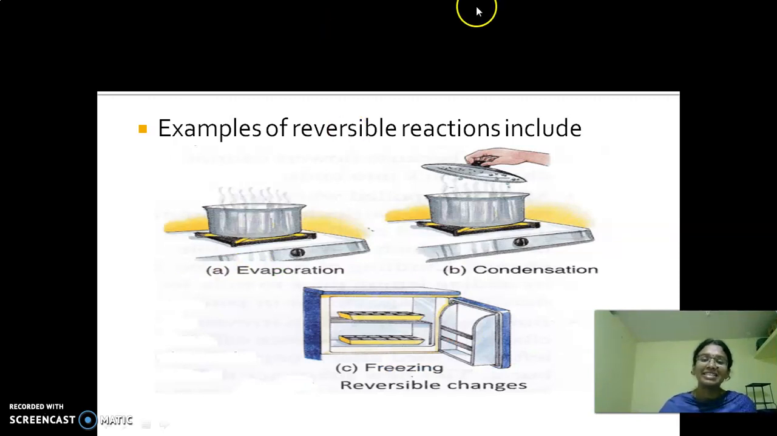Look at here. Examples of reversible reactions are evaporation, condensation, freezing. These are some of the examples of reversible reactions. What is evaporation, children? If water is heated, it evaporates and again comes back as water. I told you, the water cycle. Condensation means the vapors are again converted into liquid. So, condensation is an example of reversible reaction. The last thing is freezing. Liquids can be converted into solid by freezing.